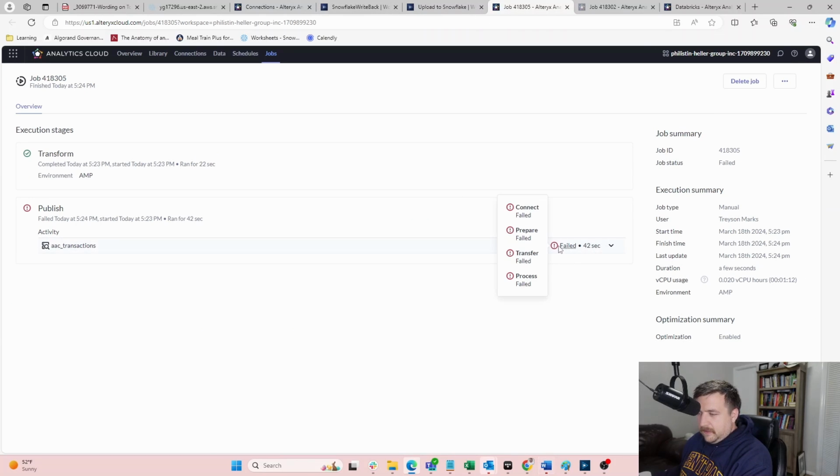This is annoying. I'll just say this: it connected to fail, connected to prepare, connected to transfer, connected to process. The whole thing failed, which doesn't make sense because I did see it happening on the Databricks. If I'm just guessing, because it looks here like two different processes. On the create table, it created, selected current user, dropped. And then on the append, it just selected table, select current user, then dropped. I know what it's doing, I just don't know why it's doing it. So we'll get back.